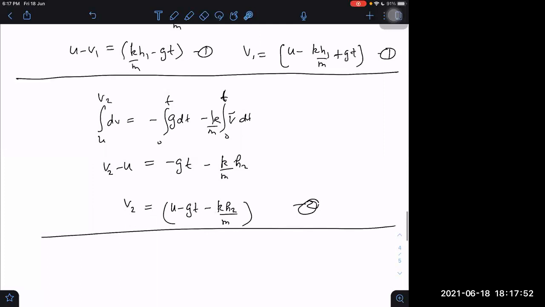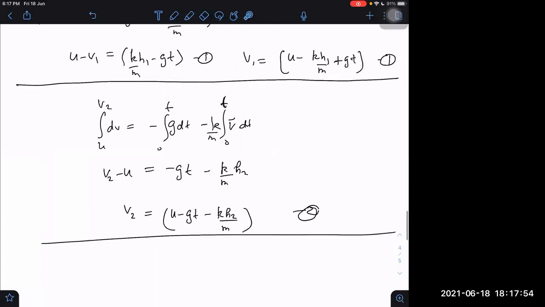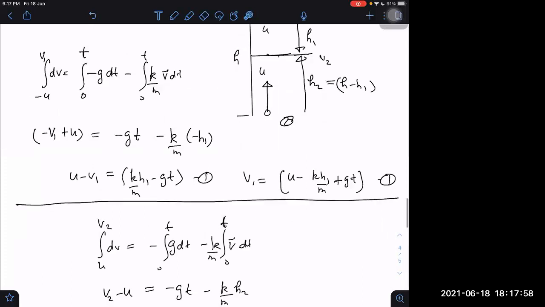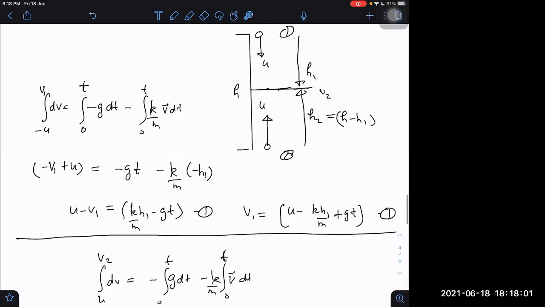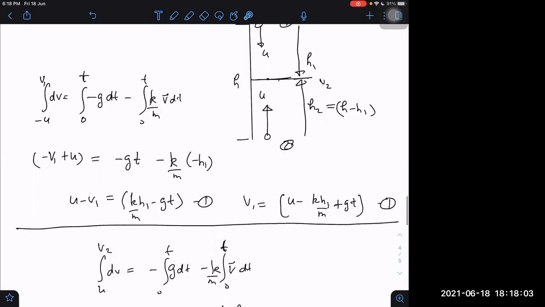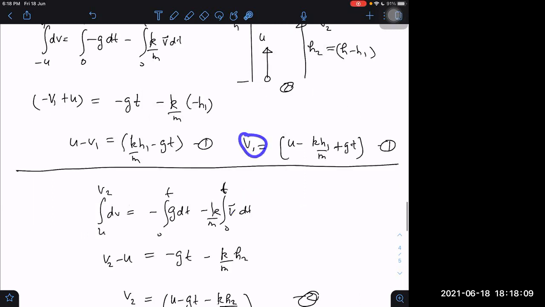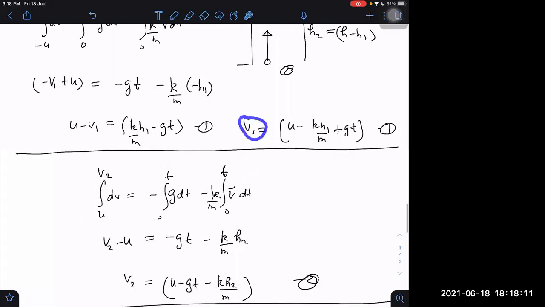For example, let us try to make a question out of it, not just equations. One question could be, maybe it is given that they collide in such a way that the speed of the upper one is 2 times the speed of the lower one.